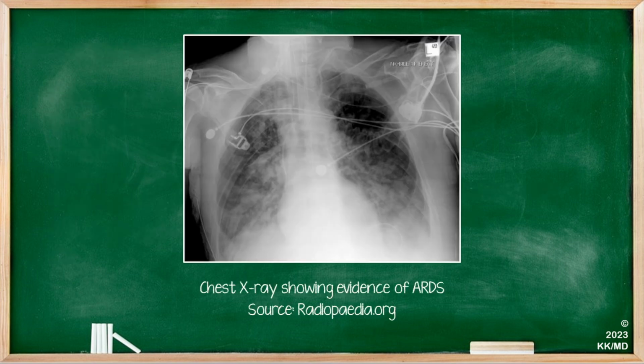And this is a chest x-ray showing changes very typical of ARDS, and as you can see, there is bilateral patchy consolidation, which is quite classic of this condition.